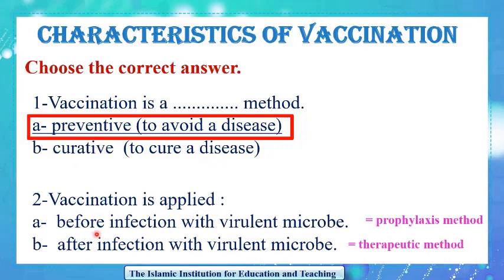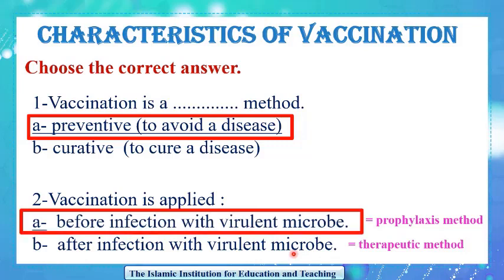Vaccination is applied before infection with virulent microbe or after infection with virulent microbe. What is a prophylaxis method? A prophylaxis method is the method used before infection with virulent microbe, while a therapeutic method is a method used after infection with virulent microbe. Think well, dear students. Excellent. Vaccination is applied before infection with virulent microbe, so it is a prophylaxis method. Dear students, please memorize the definition of preventive, curative, prophylaxis, and therapeutic methods.